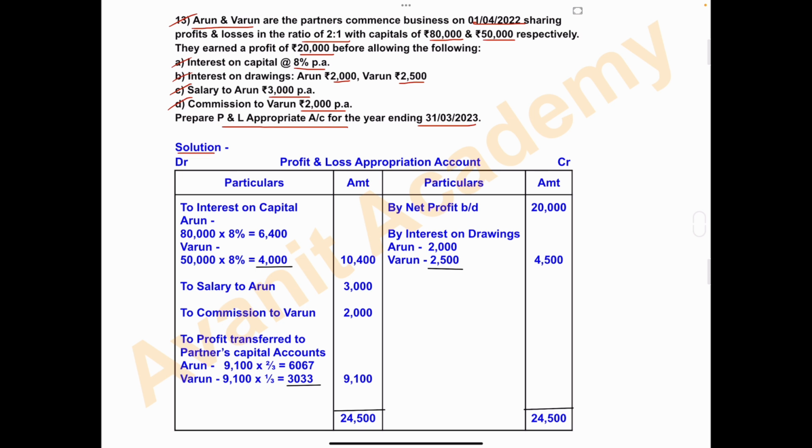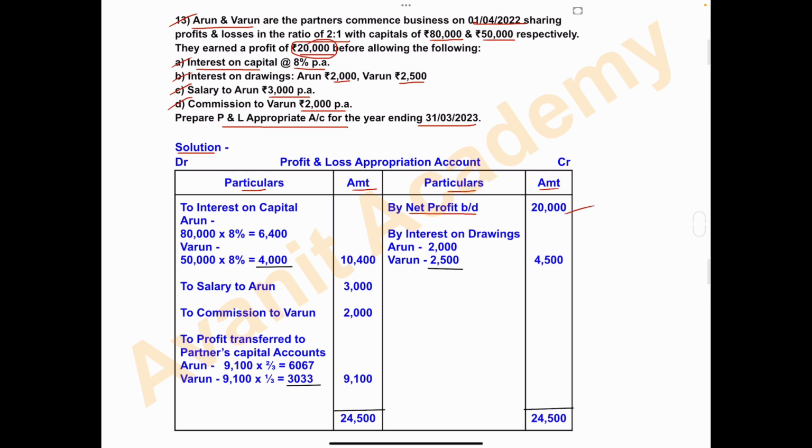Start the solution. Heading: Profit and Loss Appropriation Account. Columns are particulars, amount, particulars, amount. First, we'll record profit. Profit we have to record on the credit side, right? By net profit brought down, and the amount is 20,000.